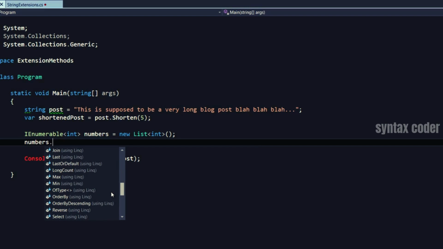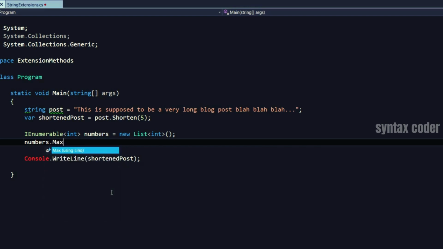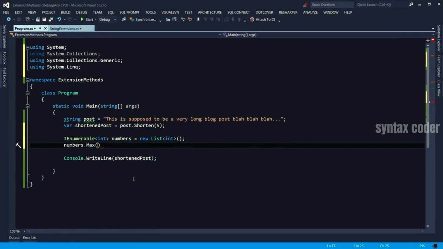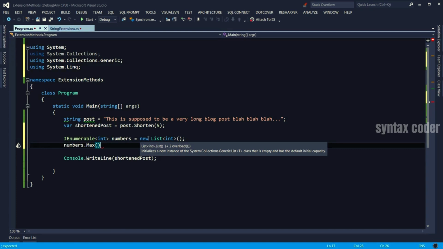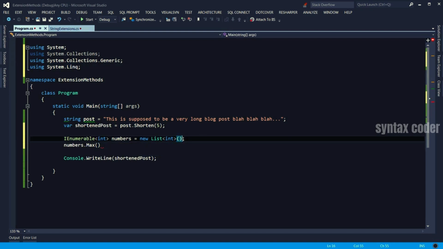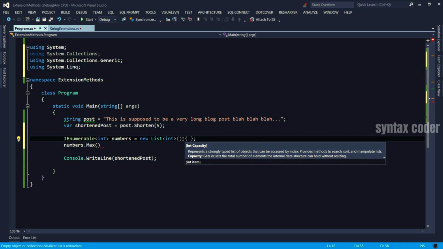So if I want to use, let's say, the Max method here, ReSharper automatically added a reference to that namespace. So that extension method is now valid. Now, what the Max method does is it looks at that list and returns the biggest number. So let's initialize that list. Here I'm using the object initializer syntax.